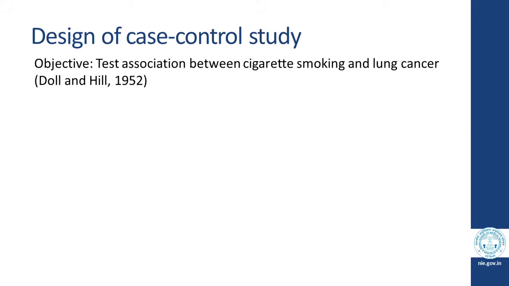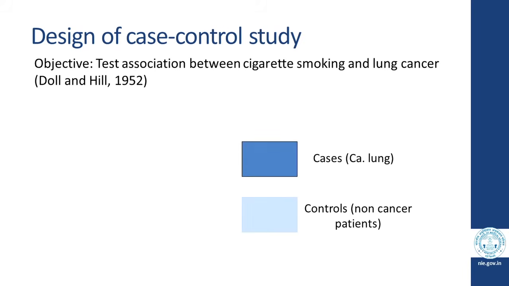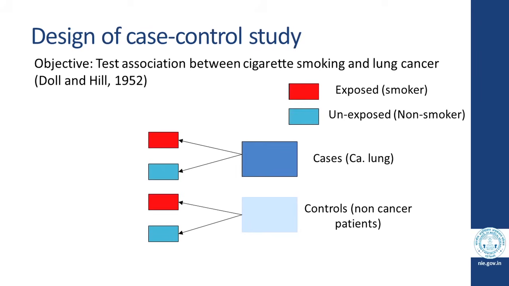As the name suggests, case control, we start with selecting cases, and control is the one who does not have the disease in question. So, the first step is selecting cases. For this study, Doll and Hill selected lung cancer cases who were admitted in about 20 hospitals in London. These cases were all histopathologically proven cases of lung cancer. For each case they selected a control which was a non-lung cancer patient admitted in the same hospital, and these cases and controls are then interviewed to find out their prior exposures.